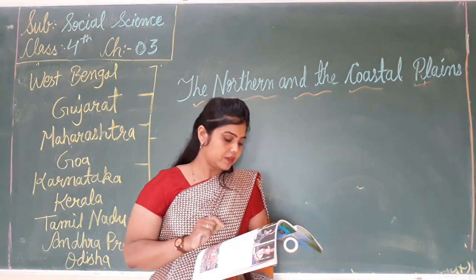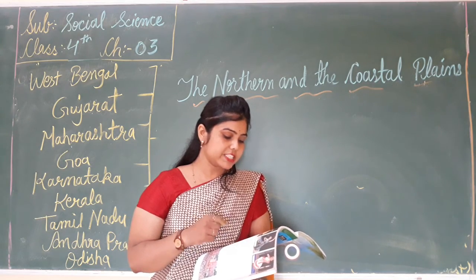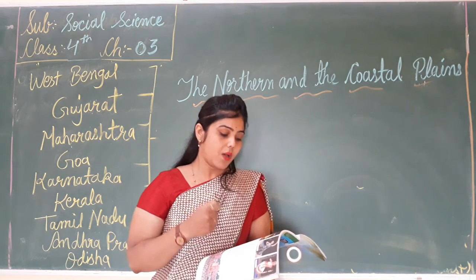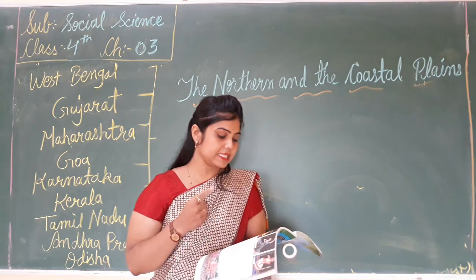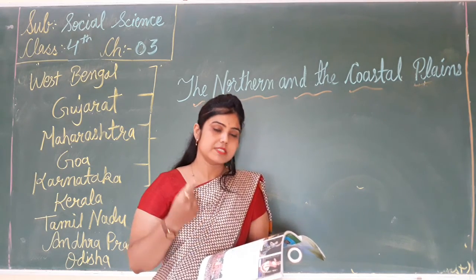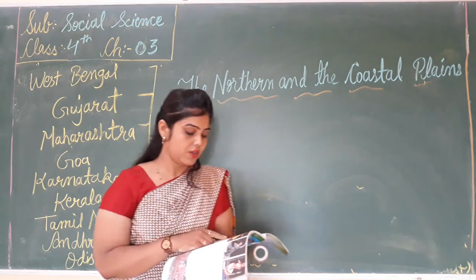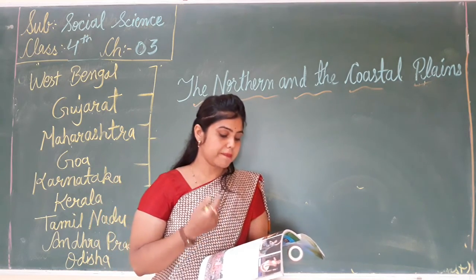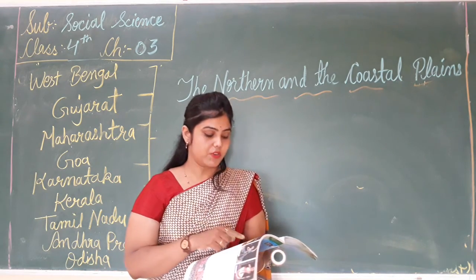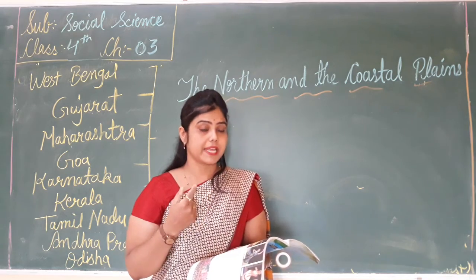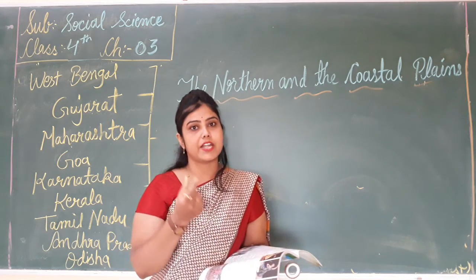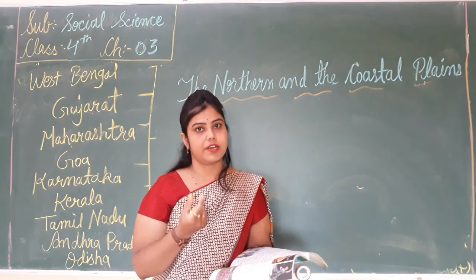Some are engaged in dairy farming. Along the coast, salt is made by drying sea water. So, what do the people do? They make salt. And what is the procedure of salt making? Salt is made by drying sea water.